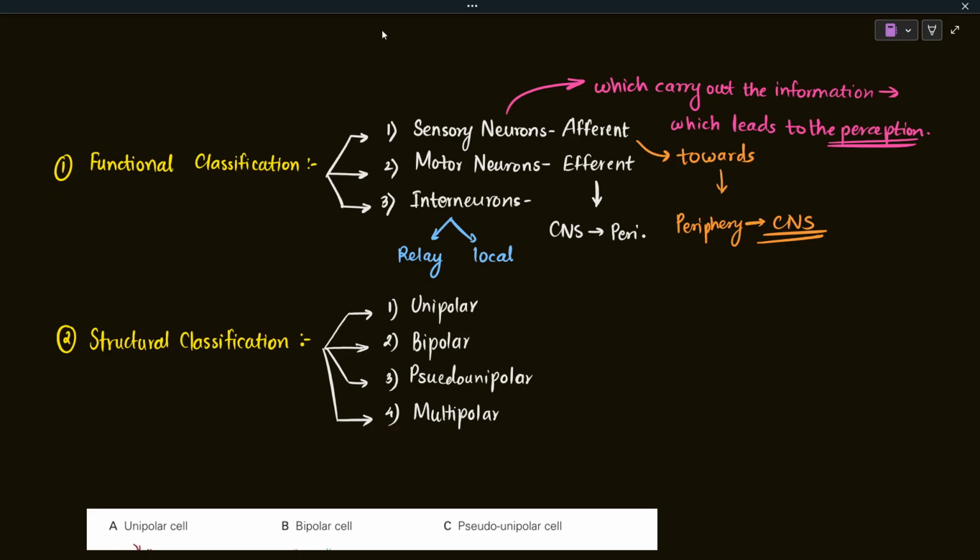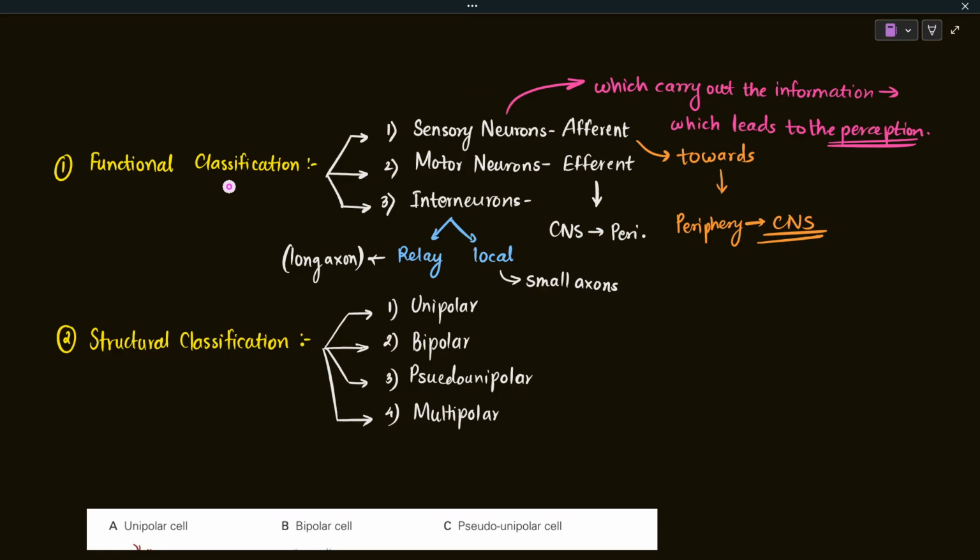So relay interneurons have long axons so that they relay information over larger distances, while the local interneurons transmit the information locally. The axon size is small, so they have small axons, and they relay information from one part to another locally. I hope that's clear to you all.